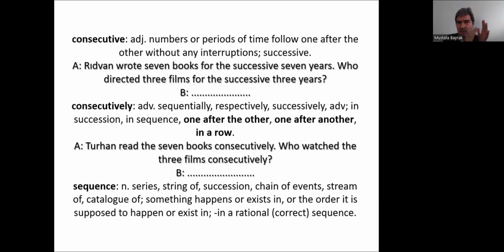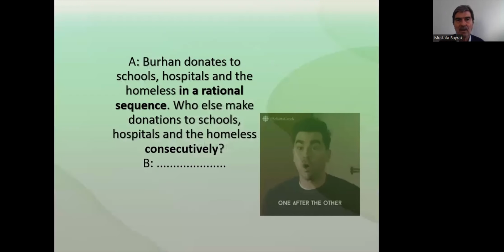Okay, starting from the first book and moving on to the second and then to the third, etc., until the 7th one. Okay, Turan read the 7 books consecutively. Sequence is a noun: series, string of succession, chain of events, etc. It is the noun form, sequence.